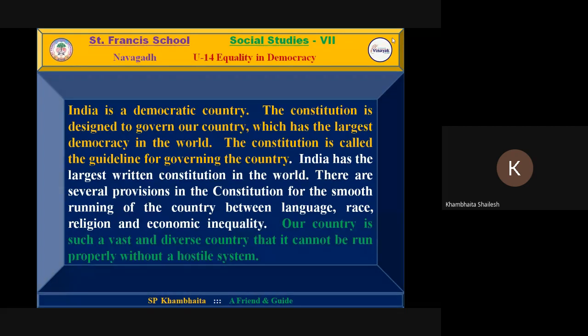First paragraph is here. It will be read by Jagar Dipesh. Yes, sir.